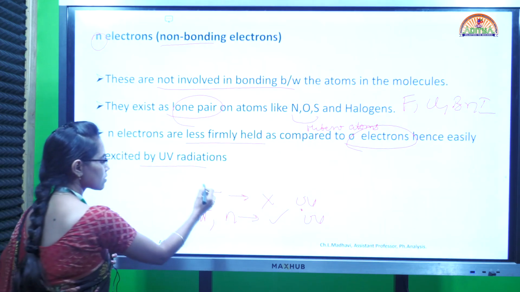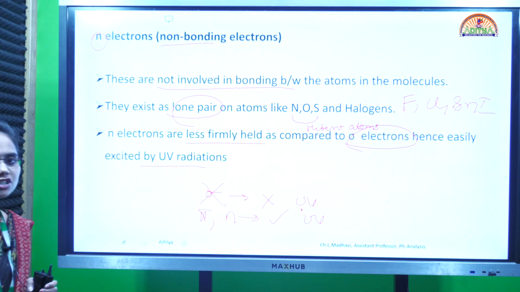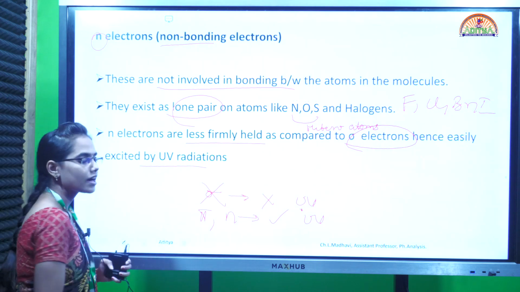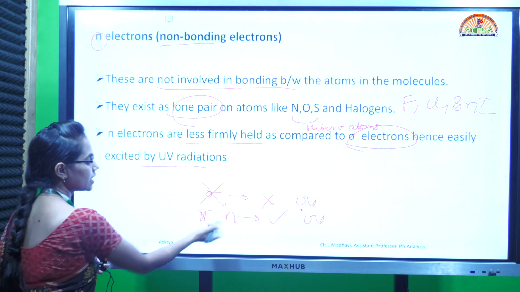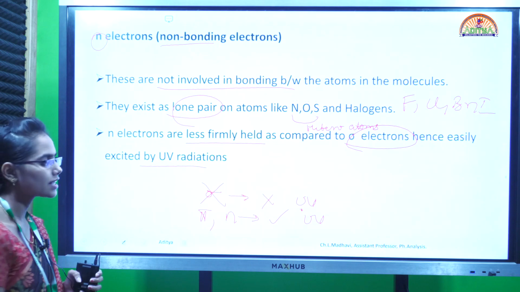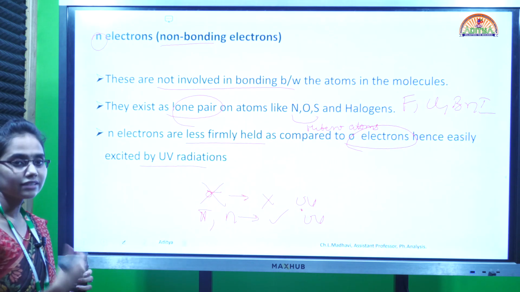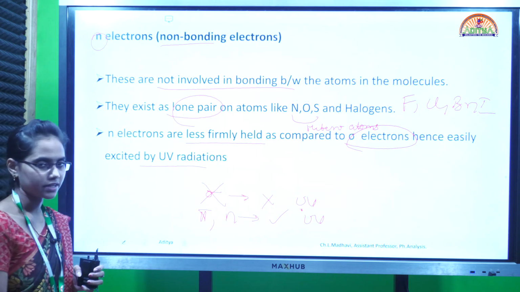Sigma electrons, as they are very strong bonds, cannot be excited by the UV, whereas pi and N, that is non-bonding electrons, can easily transit with the help of UV radiations.